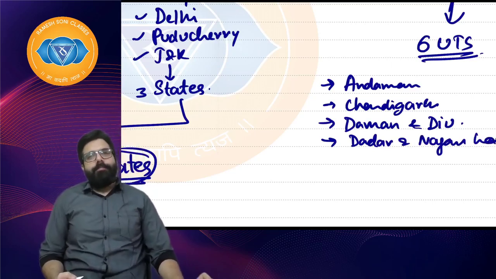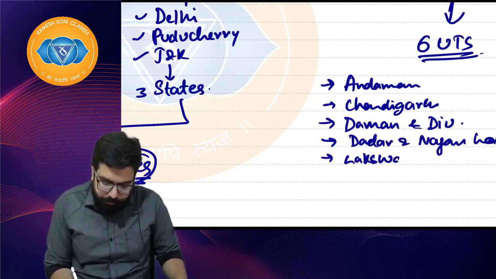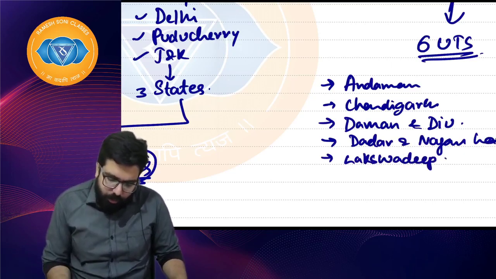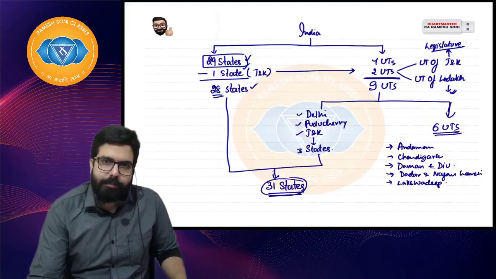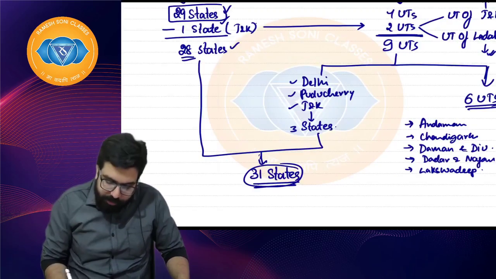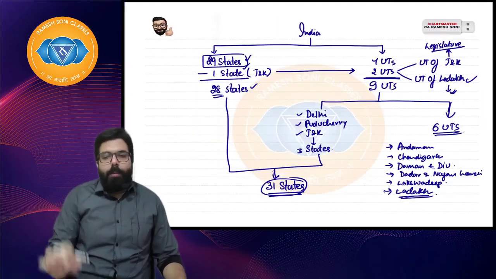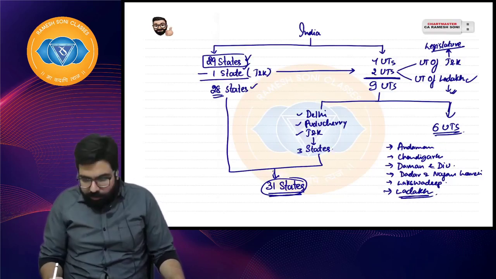Next, everyone. Quickly tell me. Sir, Lakshadweep. Lakshadweep is also a union territory. And sir, last but not the least, Ladakh is also a union territory now. I hope everyone is clear. So, Baba, we have these union territories.